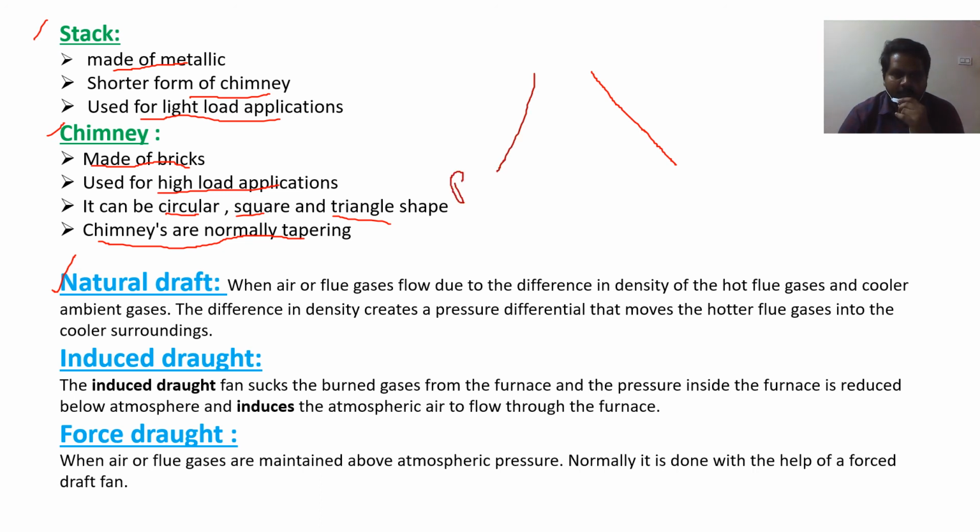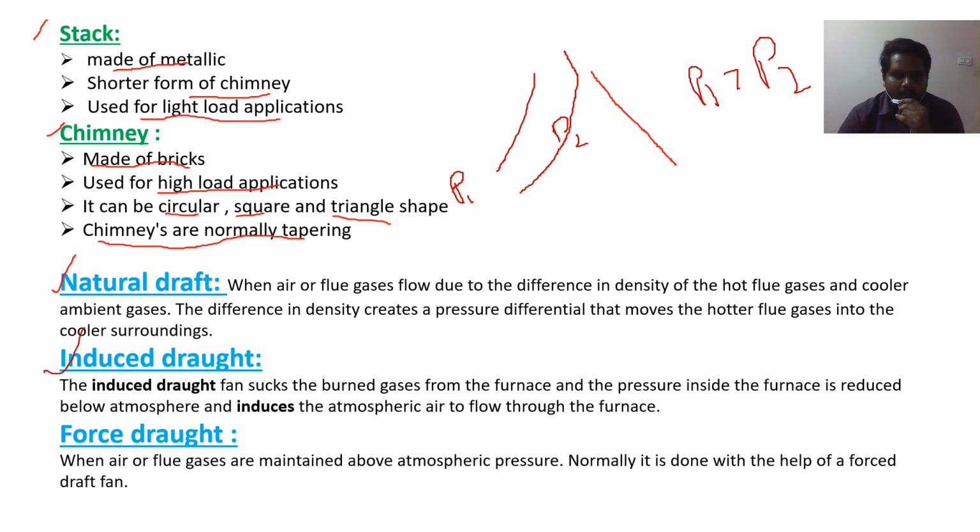Here pressure outside will be higher, inside pressure will be lower, so P1 will be greater than P2. So due to the pressure difference, the flue gases will go out without giving any energy or any external forces. Naturally the flue gases are going out through the chimney, which is natural draught.